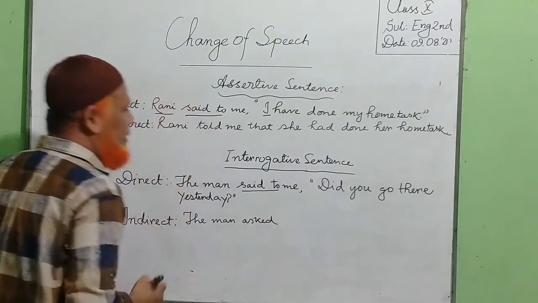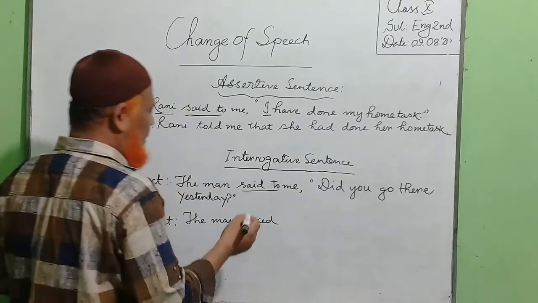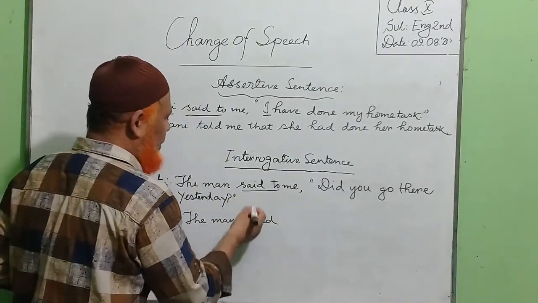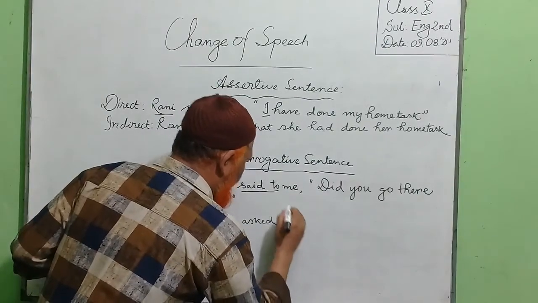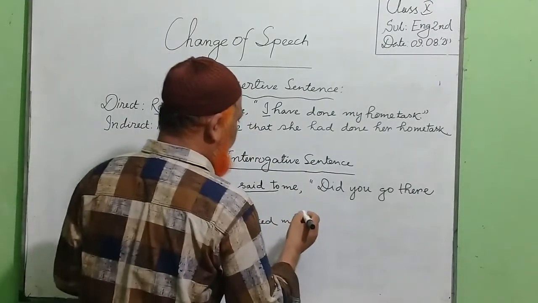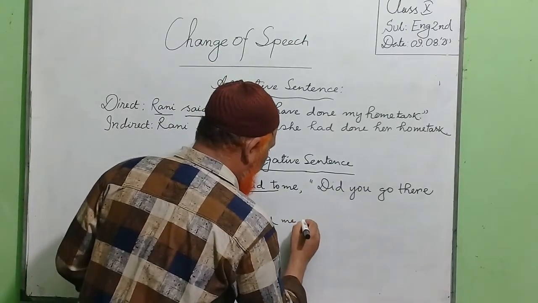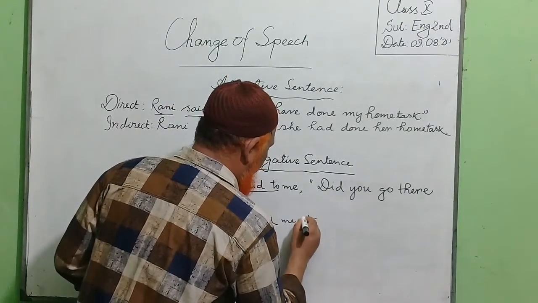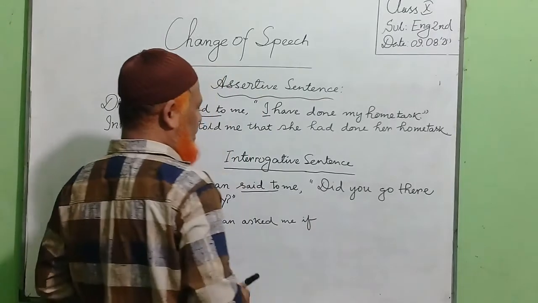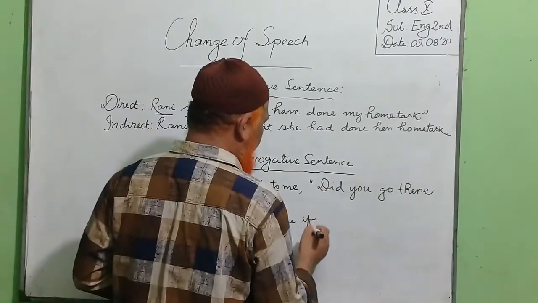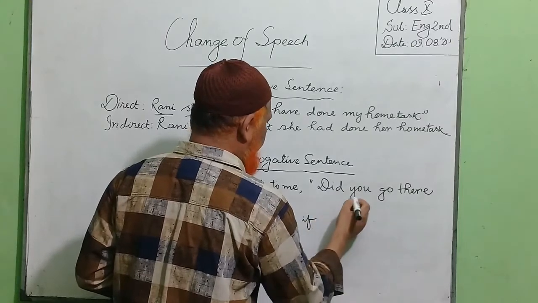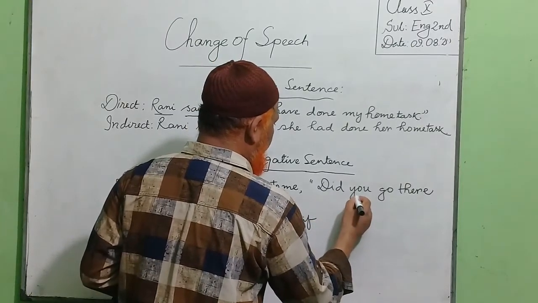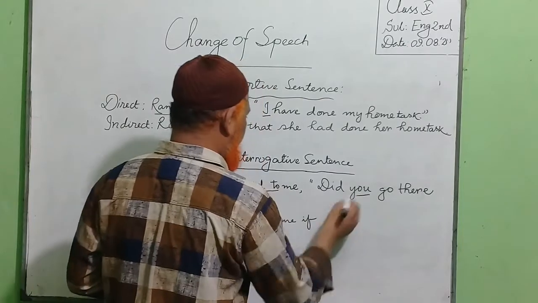If the sentence is interrogative, then we use asked instead of said to. The man asked me, and as a connector, we use if. The inverted commas must be left out, and after the connector we use the sentence, changing the subject.